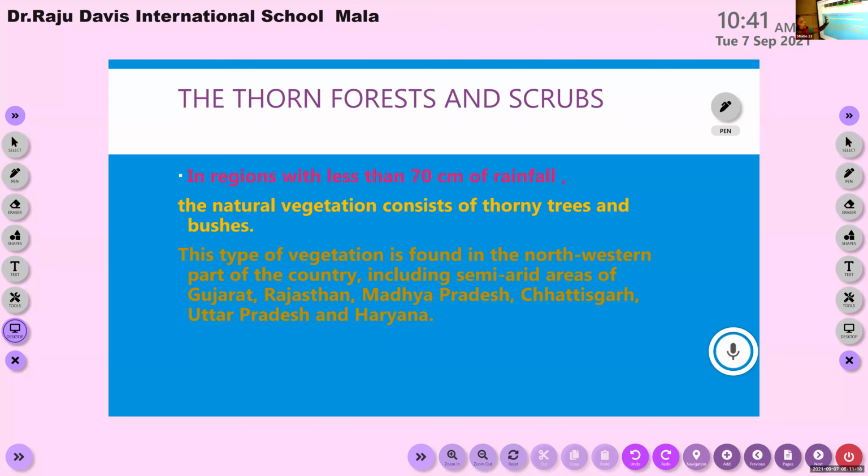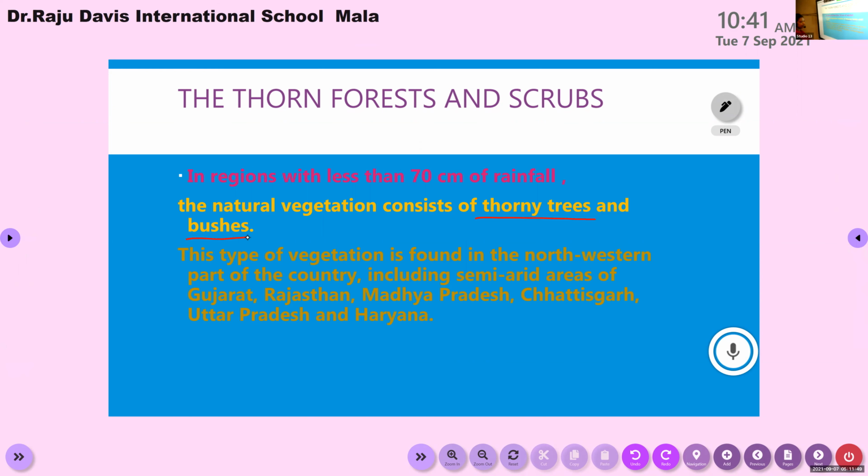Let me share the screen. The thorn forest and scrubs. Ellen, please read the first point. Thorn forest and scrubs. Okay, that's a heading. The region with less than 70 centimeter of rainfall, the natural vegetation consists of thorny trees and bushes. Okay, so the thorn forest consists of thorny trees and bushes.